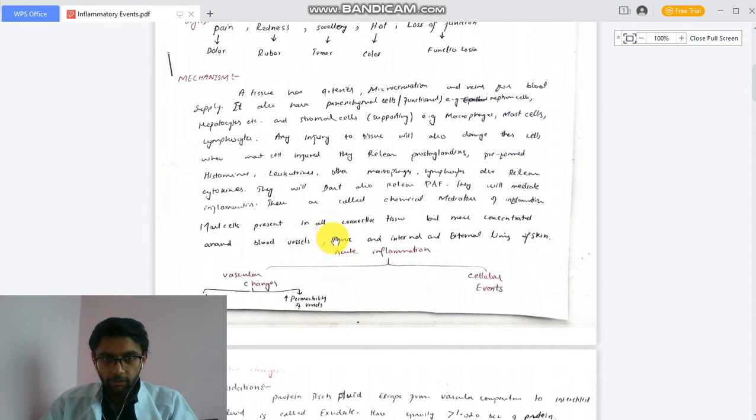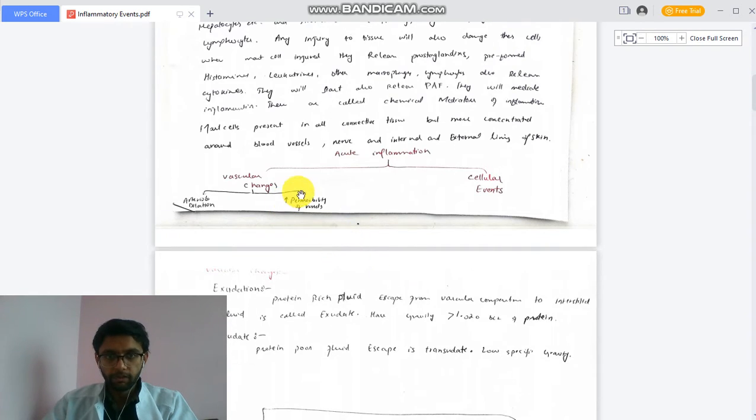Mast cells are present in all connective tissues but are more concentrated around blood vessels, nerves, and the internal and external lining of the skin. Mast cells are not present in the central nervous system, because inflammation in the central nervous system, due to some infection or deficiency, would damage our central nervous system. So mast cells are not present in the brain. Acute inflammation is further divided into different events: vascular changes and cellular events. Vascular changes are arteriolar dilation and increased permeability of veins.